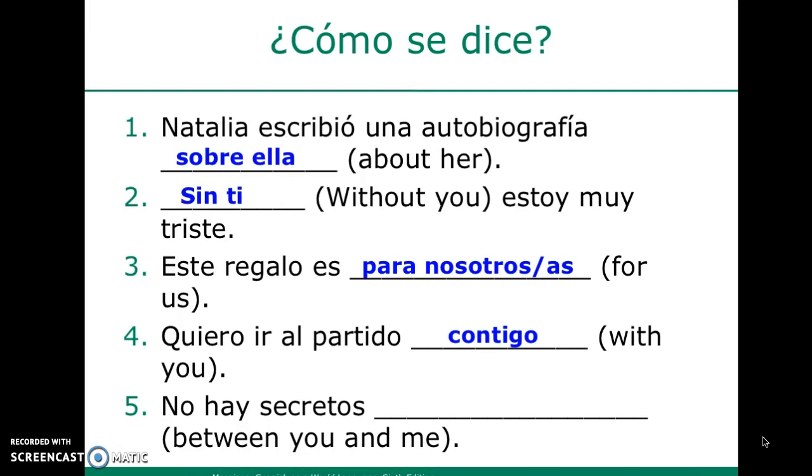Número 5. No hay secretos between you and me. So how would we say between you and me? Okay. Again, another irregular, entre tú y yo. So we do not use the prepositional pronouns. We're using the subject pronouns here because it is entre.